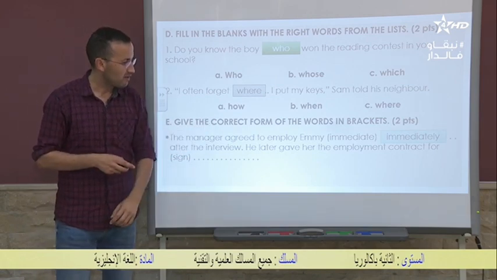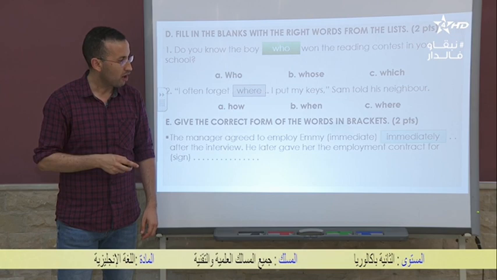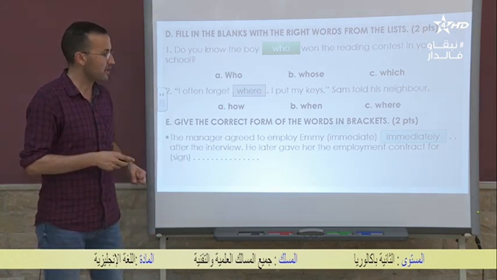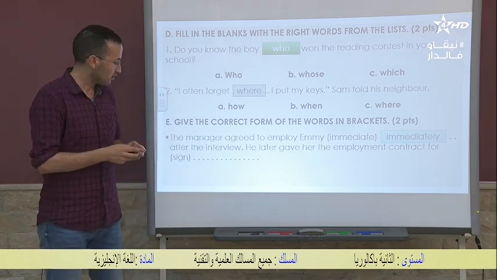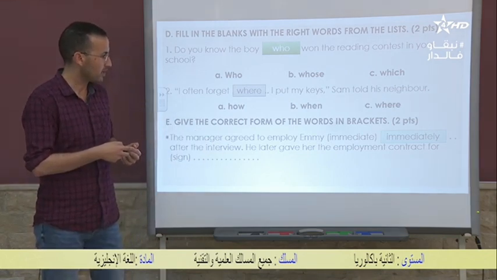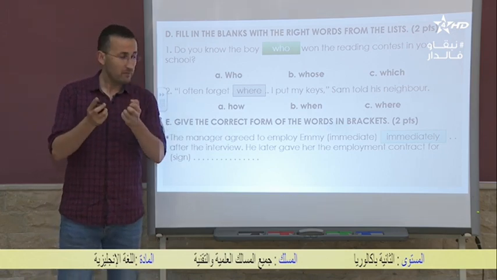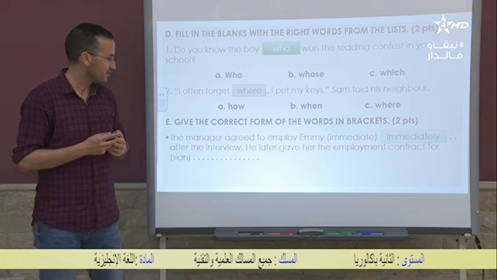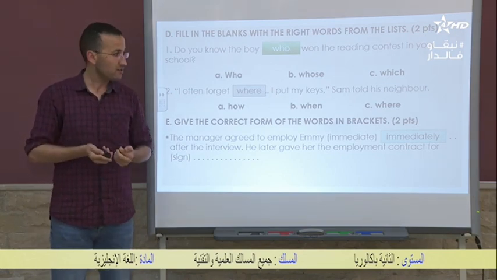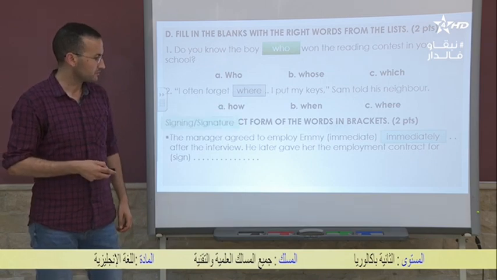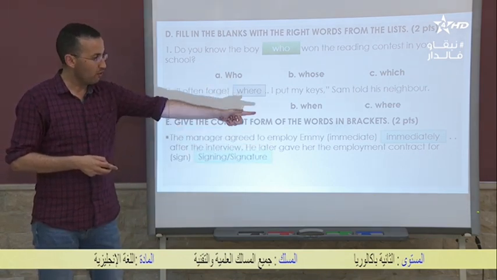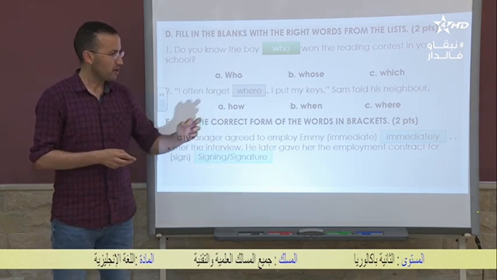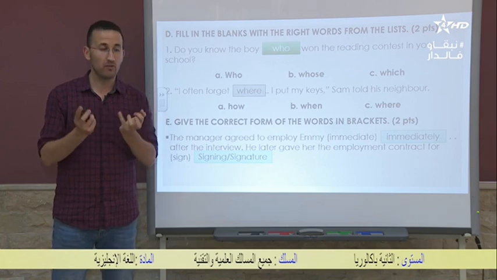He later gave her the employment contract for sign. Okay, we have sign here. Again, so what do you think? What do we need here? Have some thinking time, your 2 or 3 seconds to come up with the answer. So the correct answer is this. You can say for signing or for signature. So this is actually a vocabulary exercise.